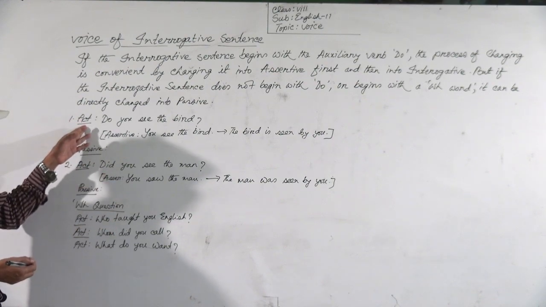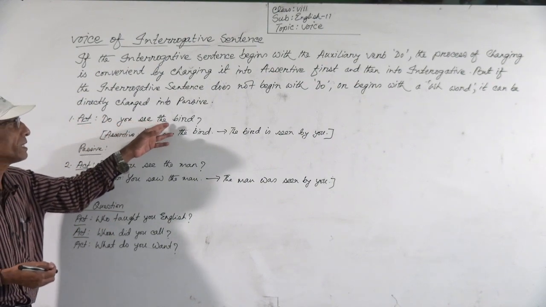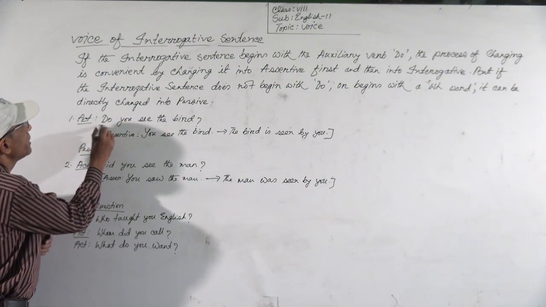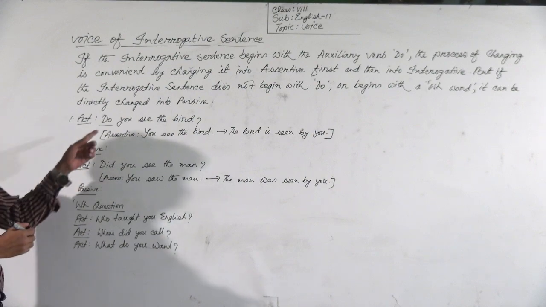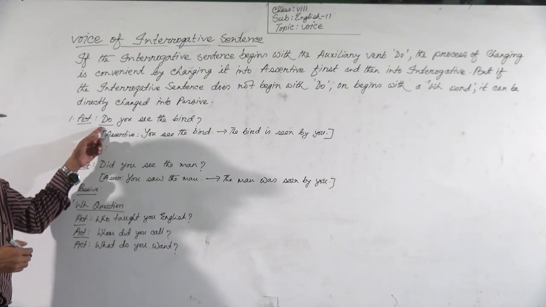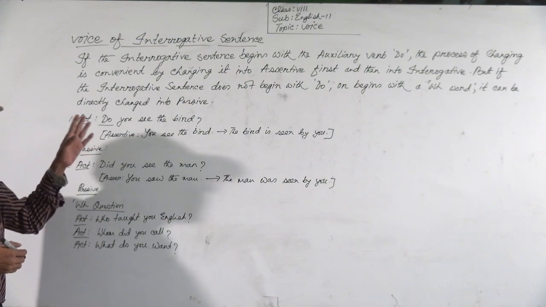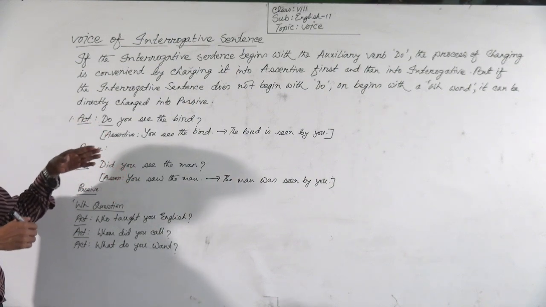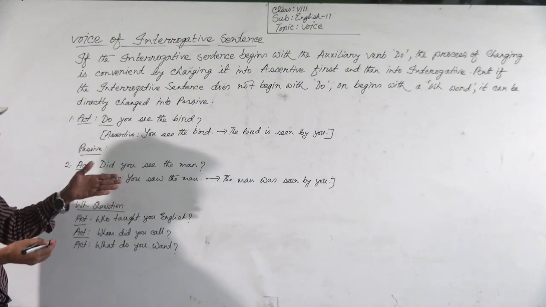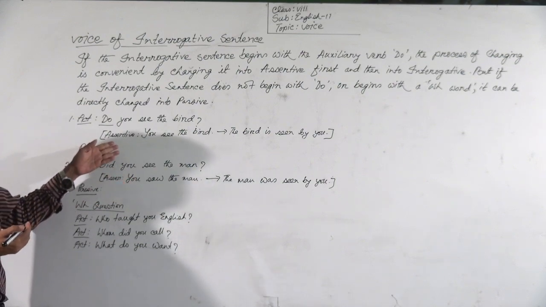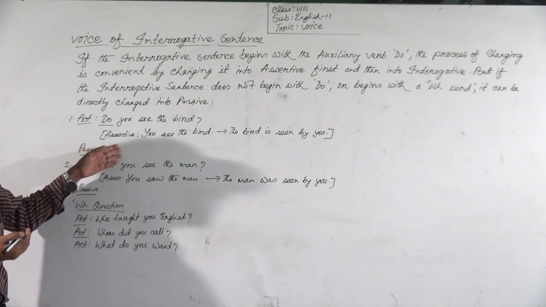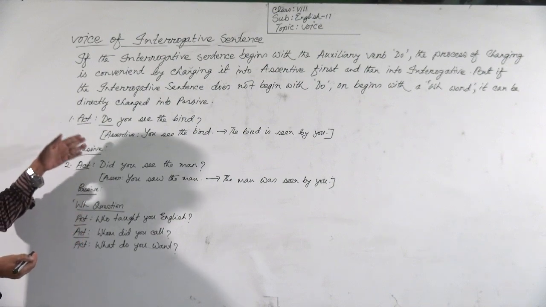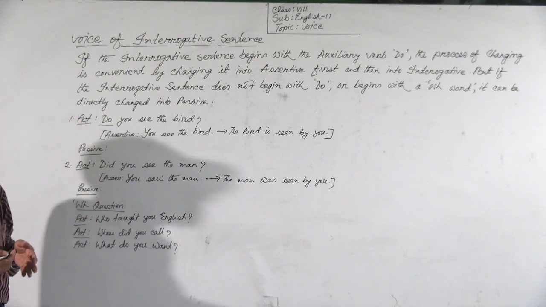Number 1, active. Do you see the bird? Here the interrogative sentence begins with the auxiliary verb do. So at first you have to make it assertive, then you will make it passive, and then again you have to make it interrogative. In this way you have to make it passive.